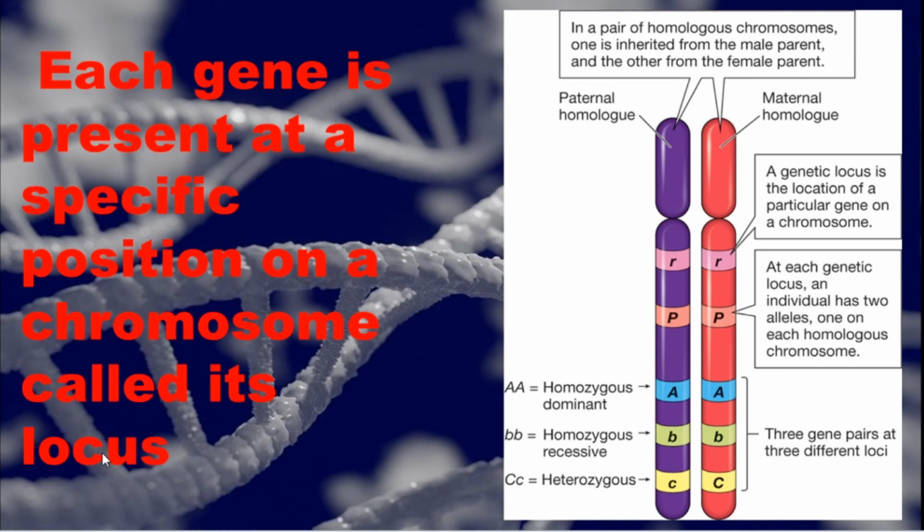It is called its locus. So here B and B are present at each genetic locus, and an individual has two alleles, one on each homologous chromosome. So what do you mean by homologous chromosomes? It means the chromosomes are the same. Look here, capital A, small b.